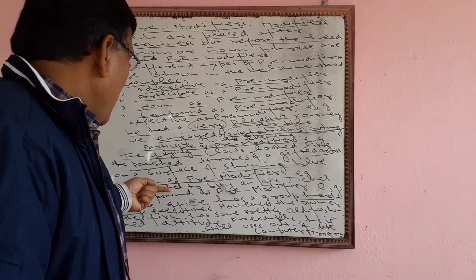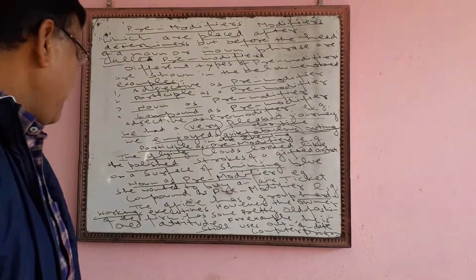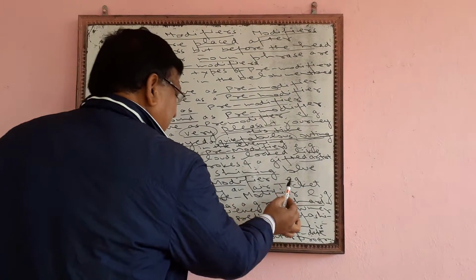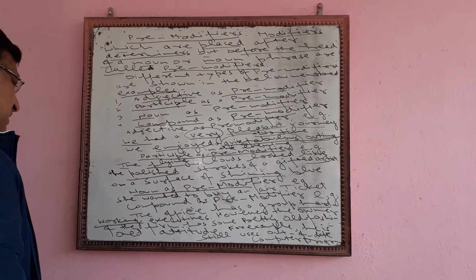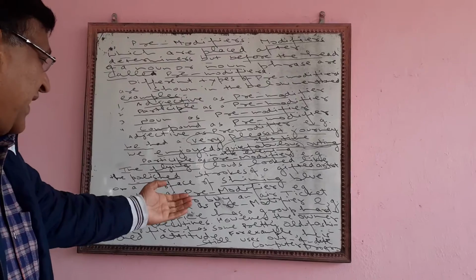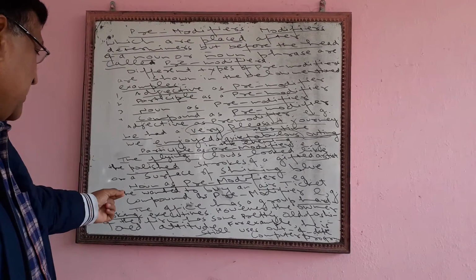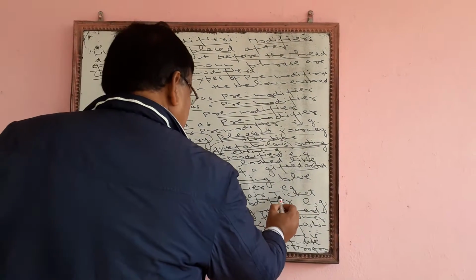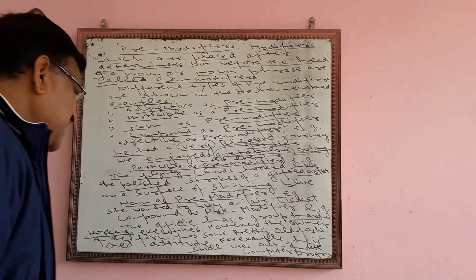Then noun as pre-modifier. For example, she wanted to buy an air ticket. So which is the noun? Ticket, air ticket.